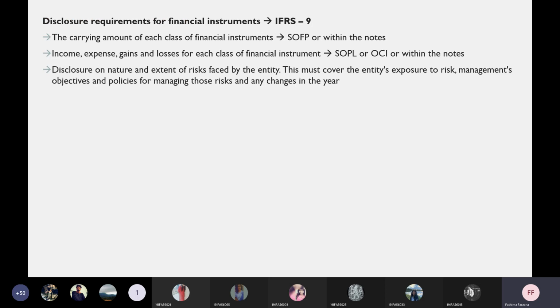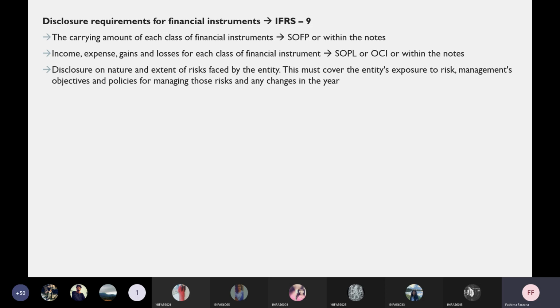Okay, and this is the last slide: disclosure requirements of financial instruments. Financial instruments measurement is IFRS 9. And what disclosures do we have to make? The carrying amount of each class of financial instrument will be shown in the SOFP or within the notes.